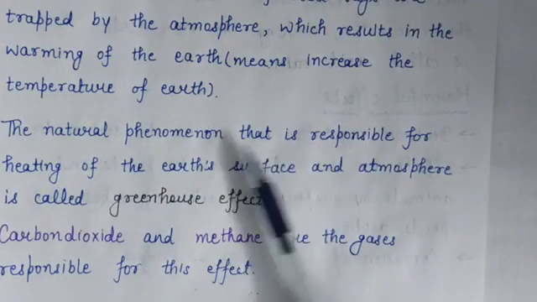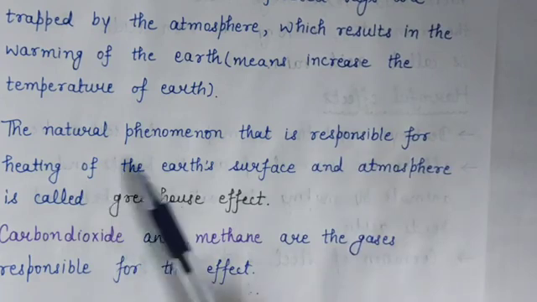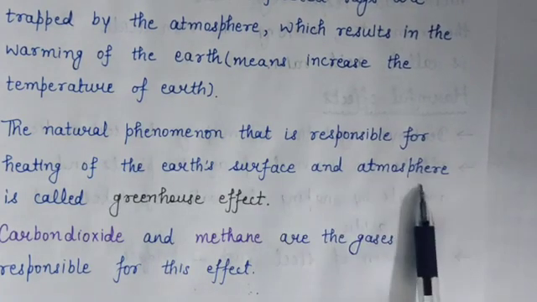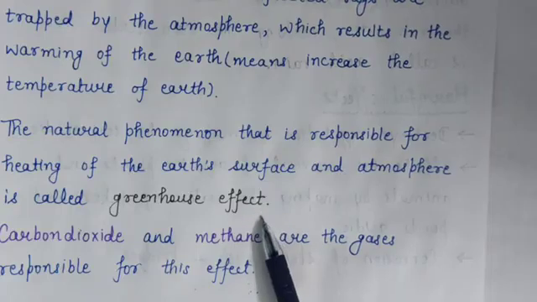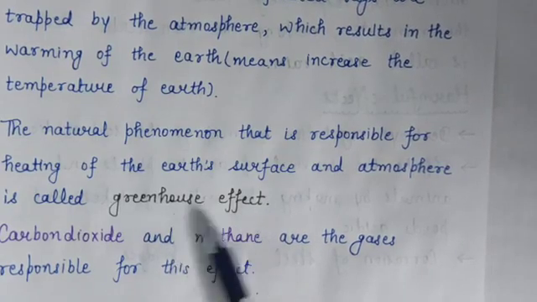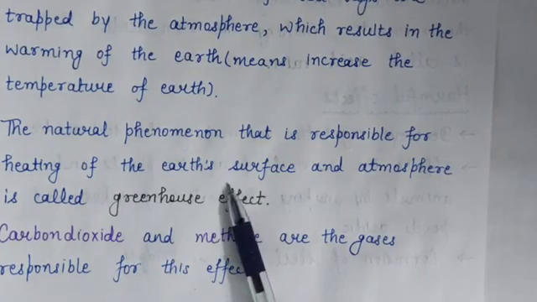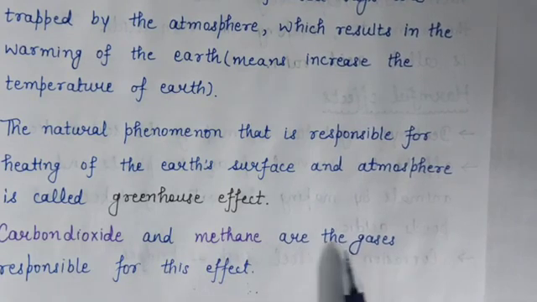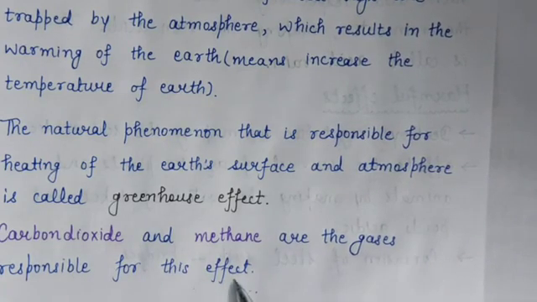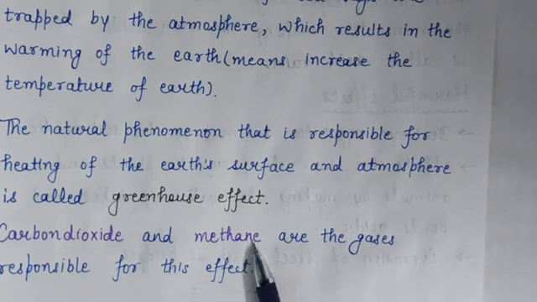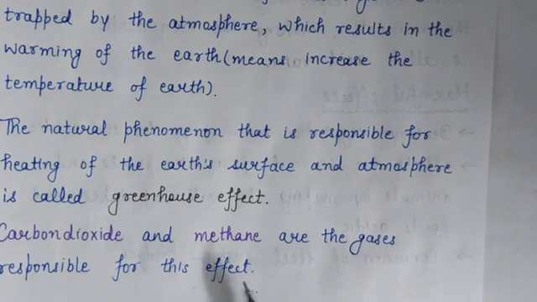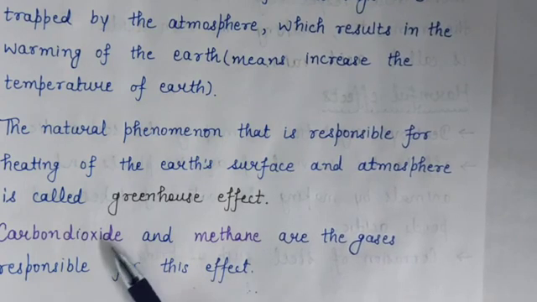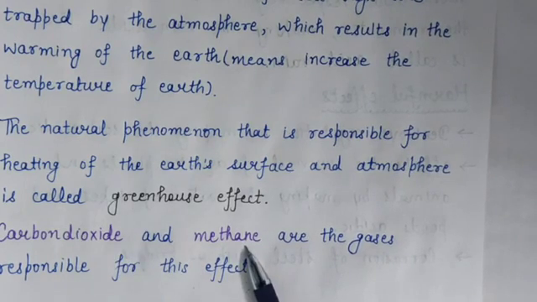This natural phenomenon responsible for the heating of Earth's surface and atmosphere is called greenhouse effect. In short, greenhouse effect is heating of the Earth's surface, and carbon dioxide and methane are the gases responsible. The gases which are responsible for greenhouse effect are called greenhouse gases, like carbon dioxide and methane.